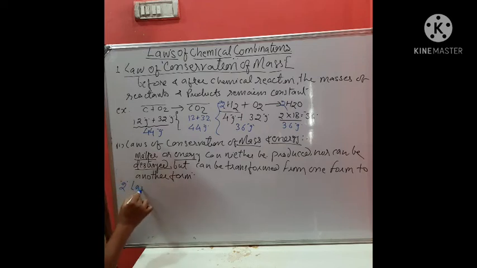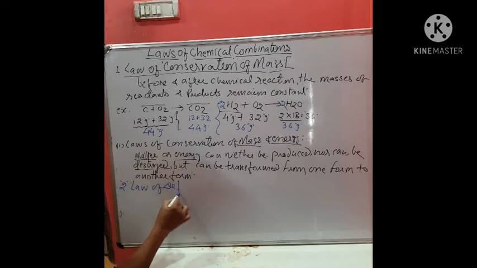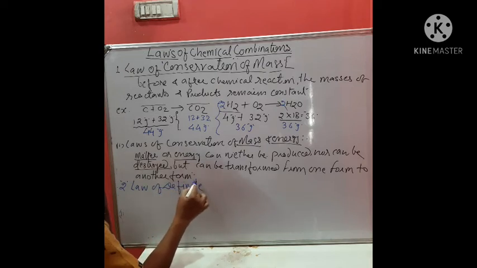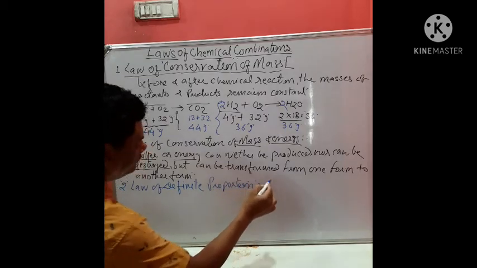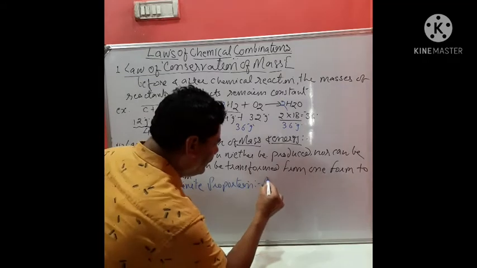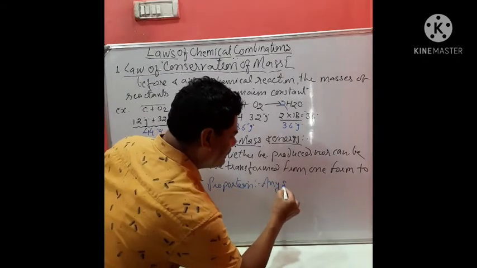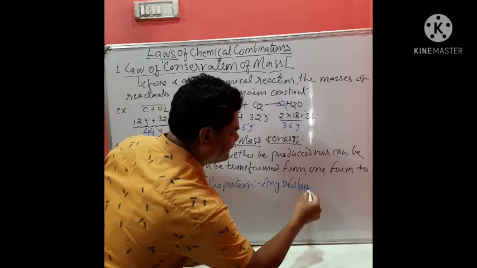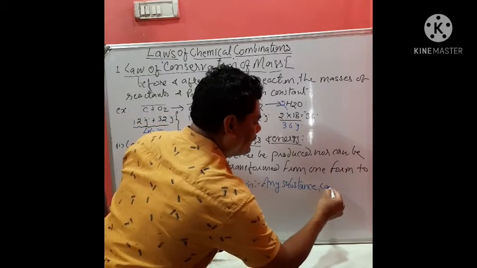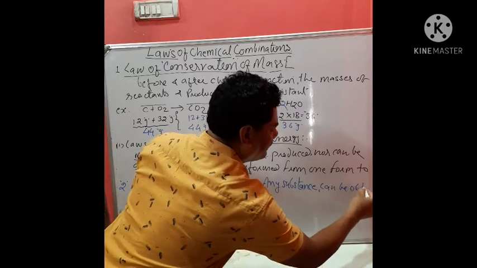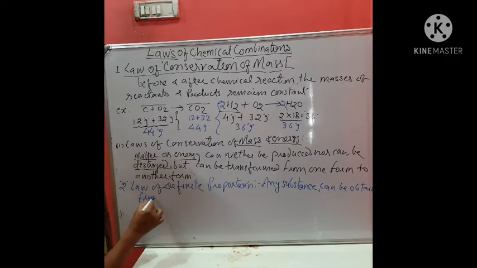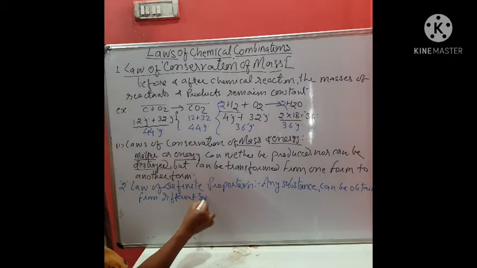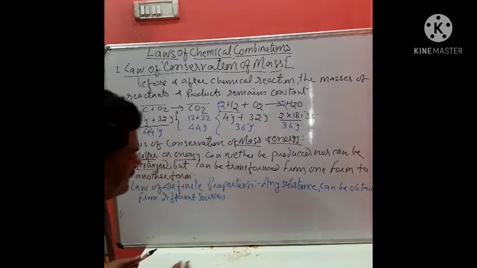Second law is law of definite proportion. Any substance, that is, any chemical substance, can be obtained from different sources, isn't it?